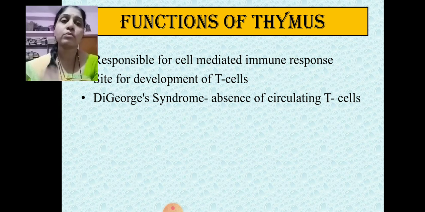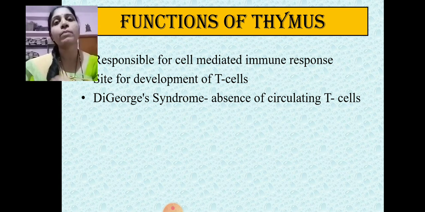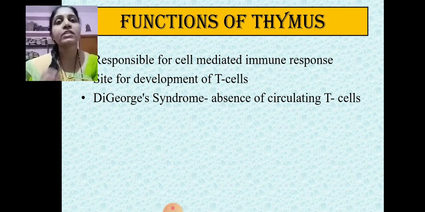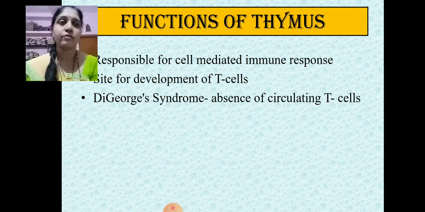And due to the absence of the thymus, there is the complete absence of circulating T lymphocytic cells. As the thymus is the only site for the development of the T lymphocyte, due to its absence there is no development of T lymphocytes. Due to that, such persons do not show any cell mediated immune response. The T cells are completely absent within these persons, which means some immunodeficiency problems are associated with them.